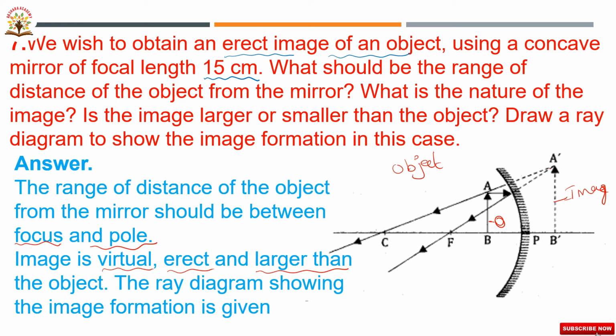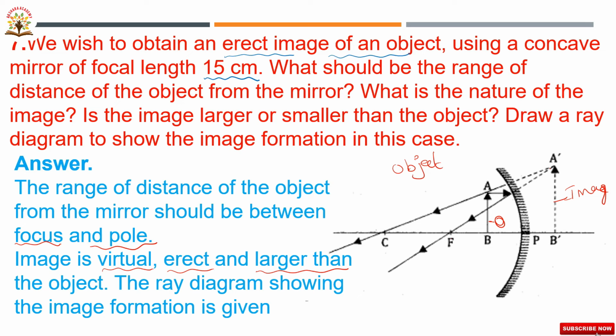So this A dash B dash is the virtual image. We get this virtual image when the object is placed in between pole and F. Then the image is virtual, erect and enlarged. The image is formed behind the mirror. So the range of the distance of the object from the mirror should be between focus and pole. The image is virtual, erect and larger than the object. So this is the ray diagram of this particular situation.